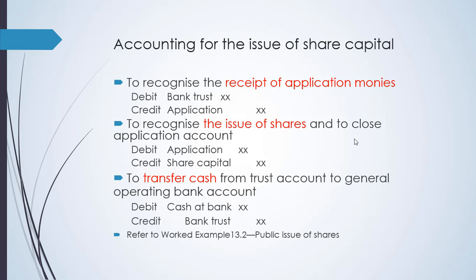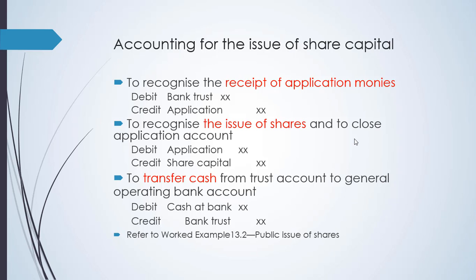The next journal entry is when all applications have been received for the shares. Then the next transaction is to issue the share. So when they issue the share, it will be debit application and then credit share capital. Only after this will the cash be transferred to cash at bank. Take note, if it is under bank trust, the company is not supposed to use that money.